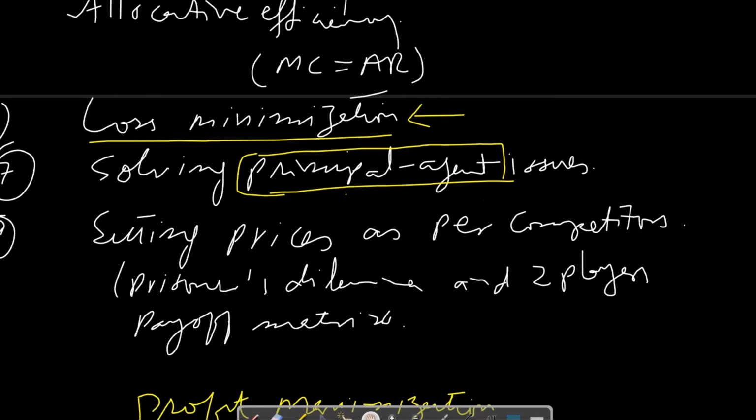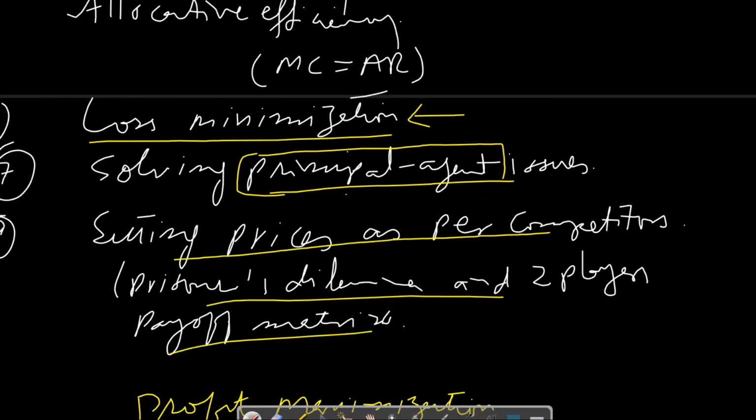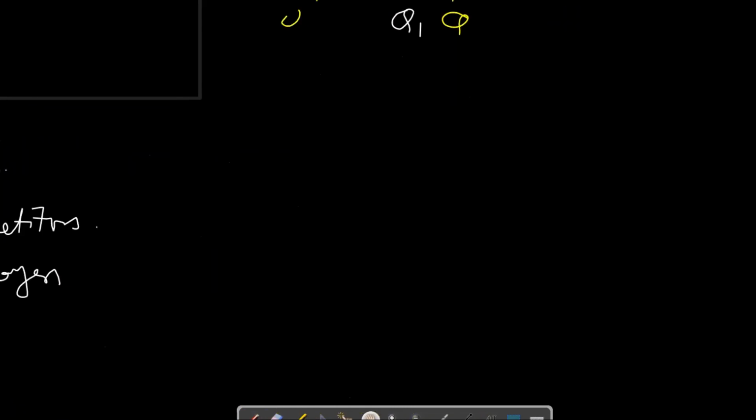Setting prices as per competitors, prisoner's dilemma, and two-player payoff matrix. We have already explained this concept in detail using a chart and a table. In these scenarios, what will happen to their objectives when two firms make any kind of cartel or agreement between them and they promise to keep their prices high? What happens to their prices and their profitability? For example, I will make a short table here to recall the concept.